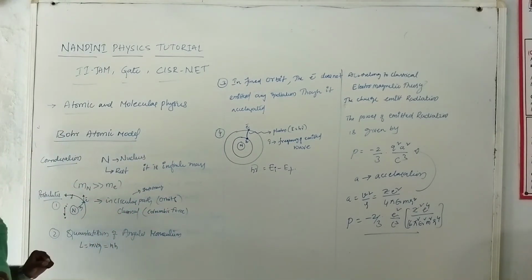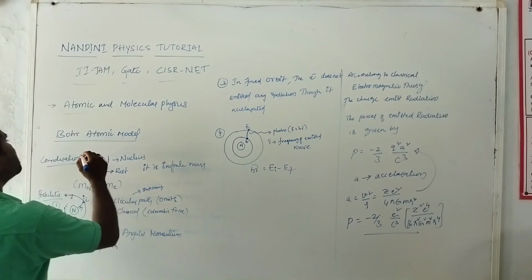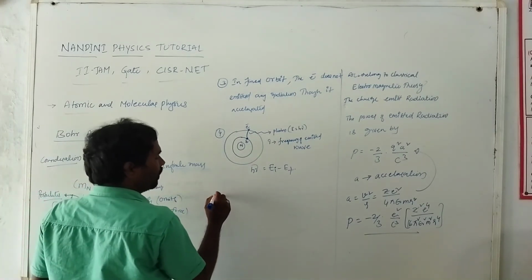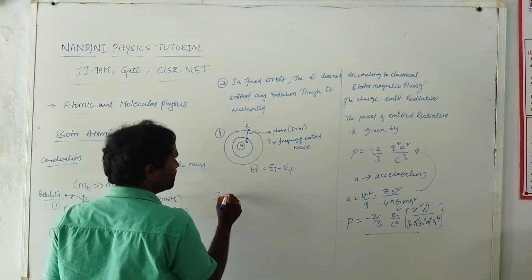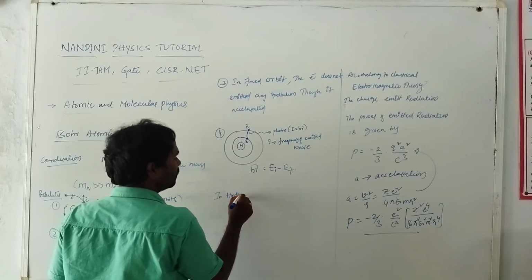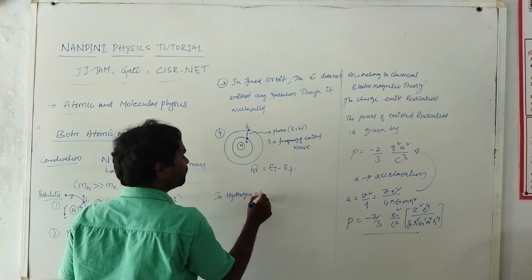Using these four postulates, he explained the Bohr atomic theory. But Bohr explained the atomic model for hydrogen atoms only. Why did he consider only the hydrogen atom?